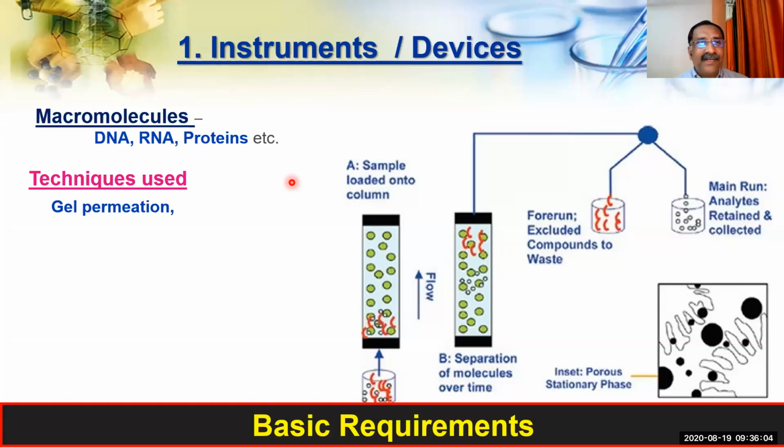One technique is called gel permeation. This is a way macromolecules get separated. The picture you are seeing over here is the gel permeation process. Now you see the sample loaded into the column, and after that the flow takes place. The separation process is happening over here. You can see one after the other the separation is going on. This way the separation can be done, and this technique is called gel permeation.